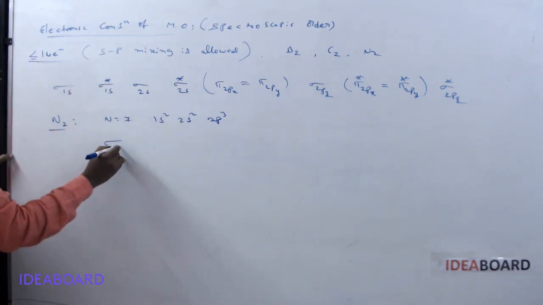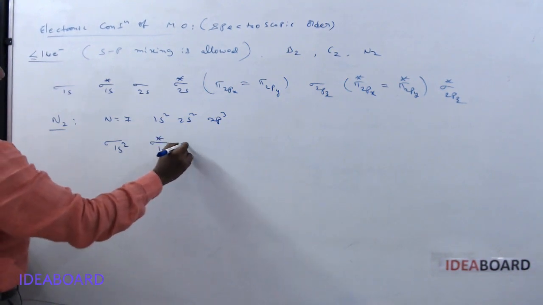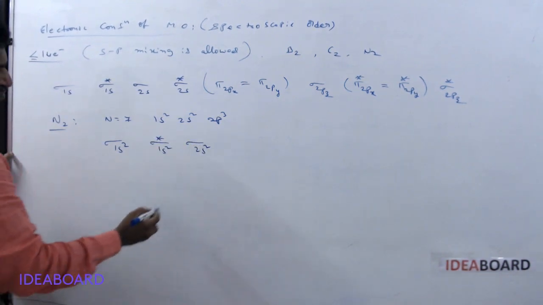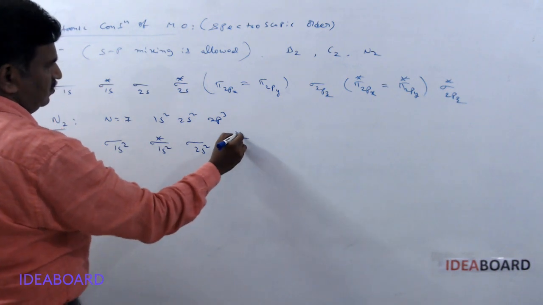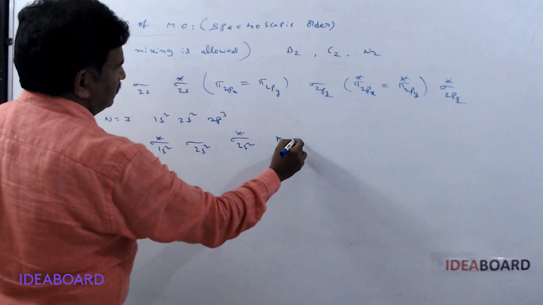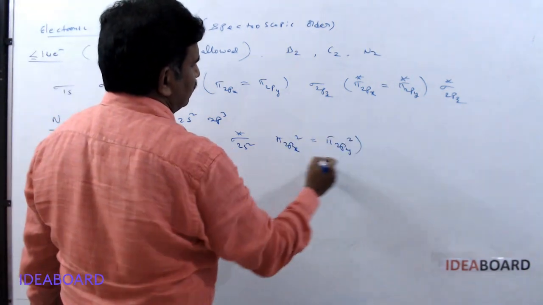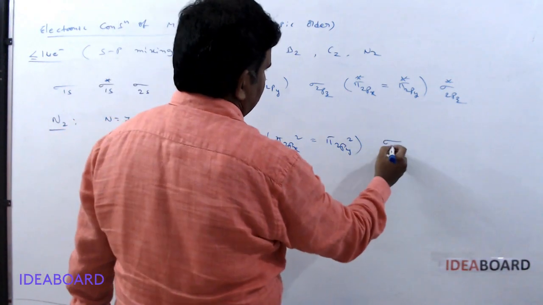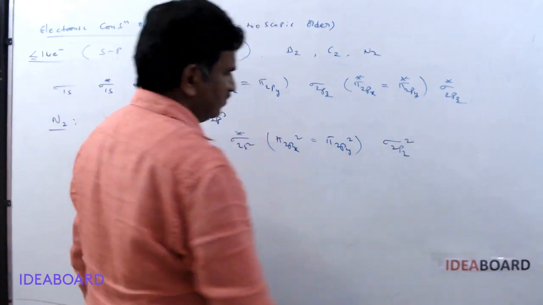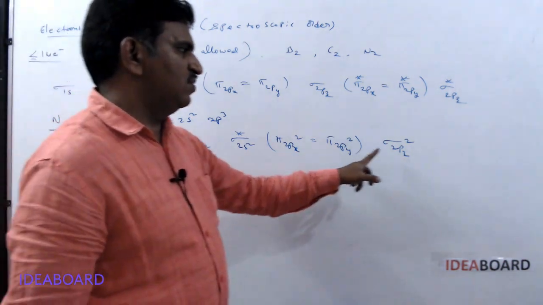I am writing the configuration: sigma 1s2, sigma star 1s2, sigma 2s2, sigma star 2s2, pi 2px2 equal to pi 2py2, and next sigma 2pz2. Here 2, 4, 6, 8, 10, 12, 14.